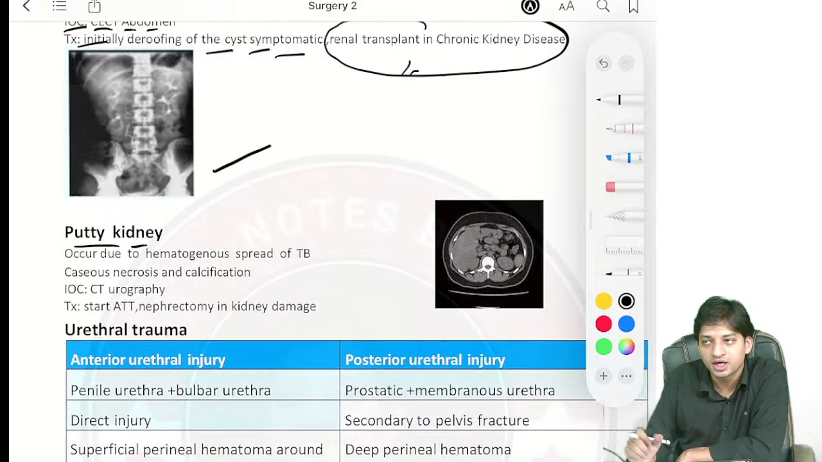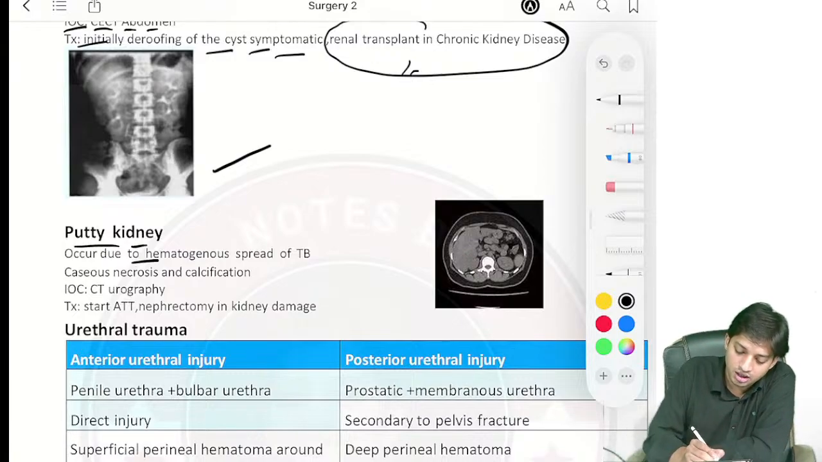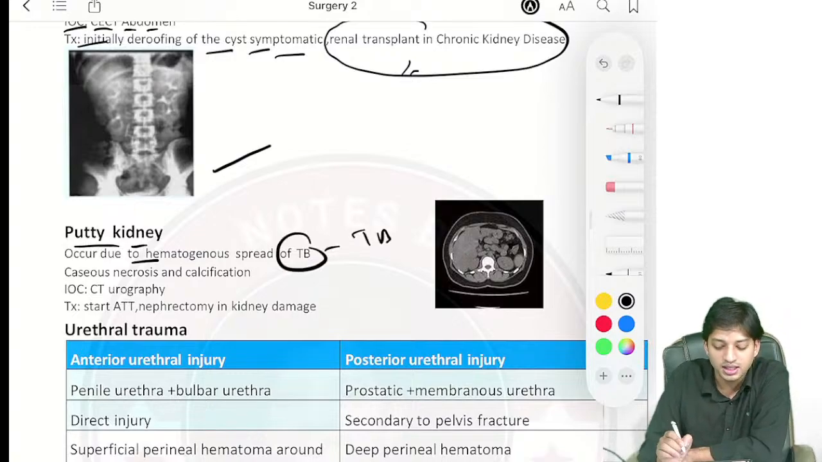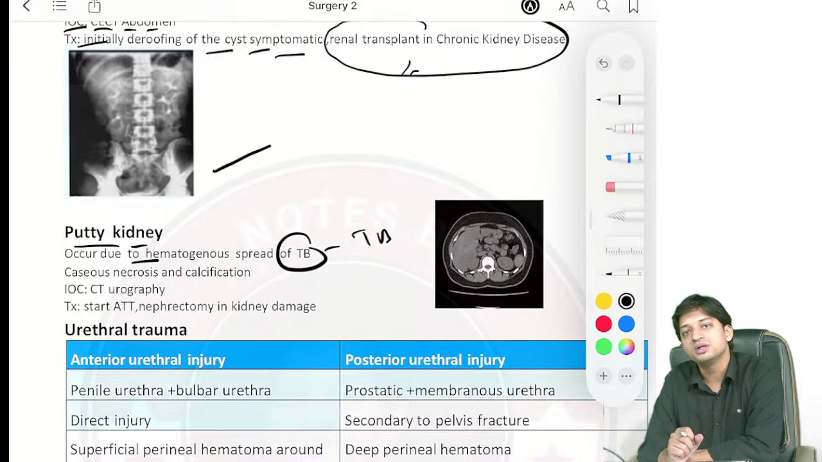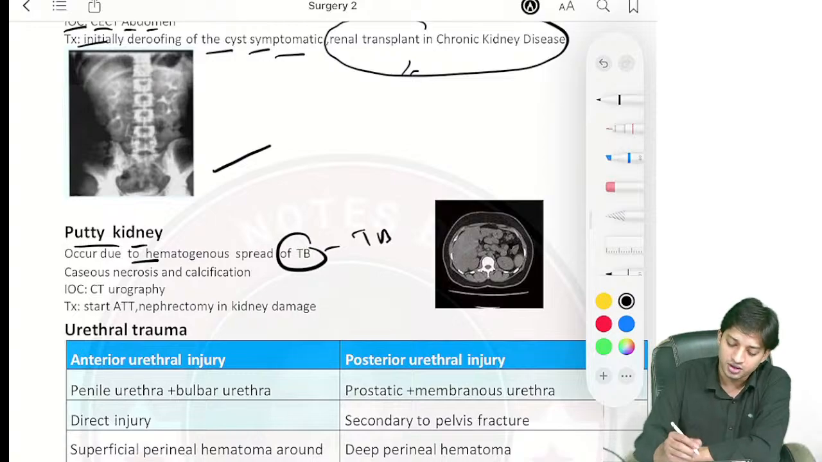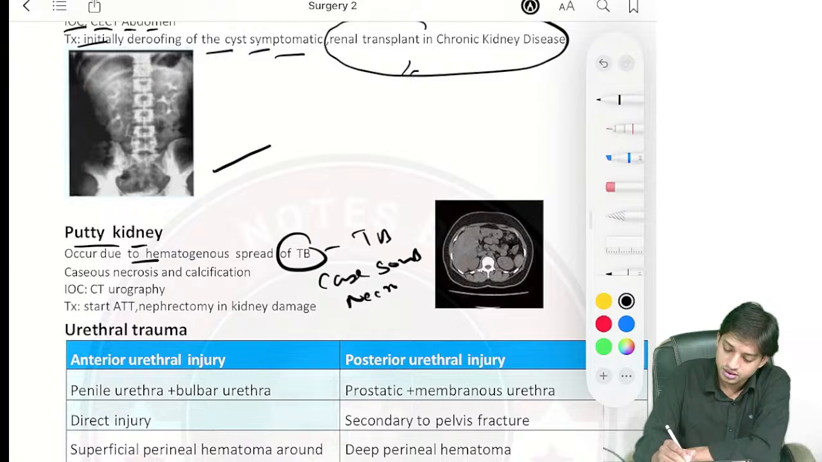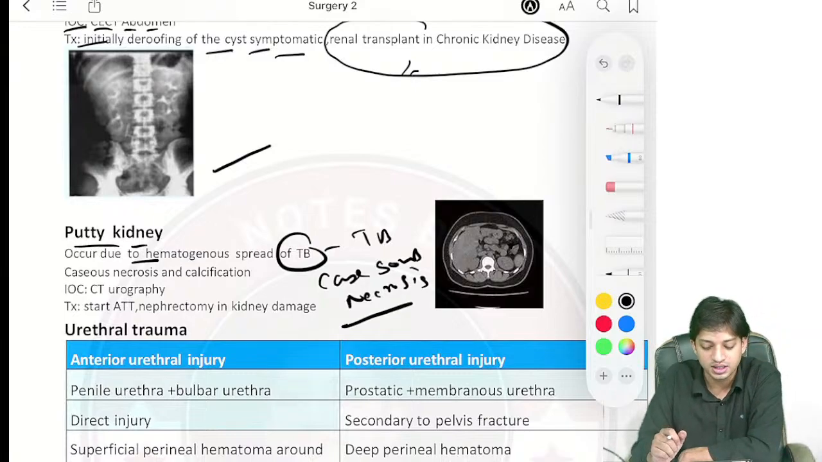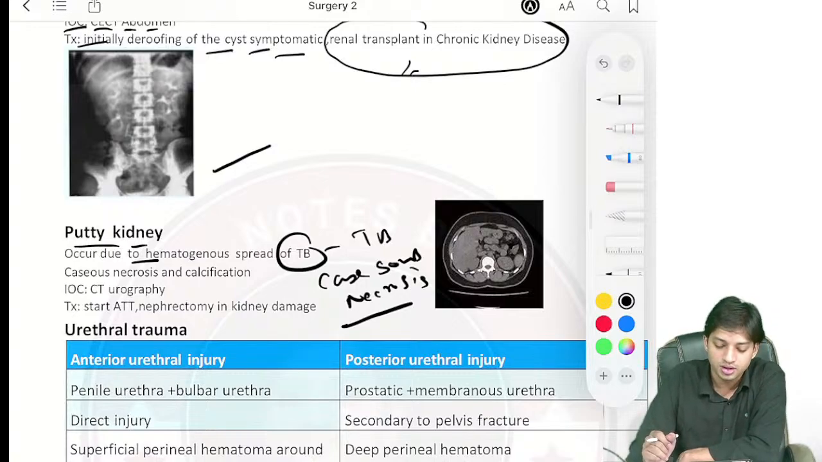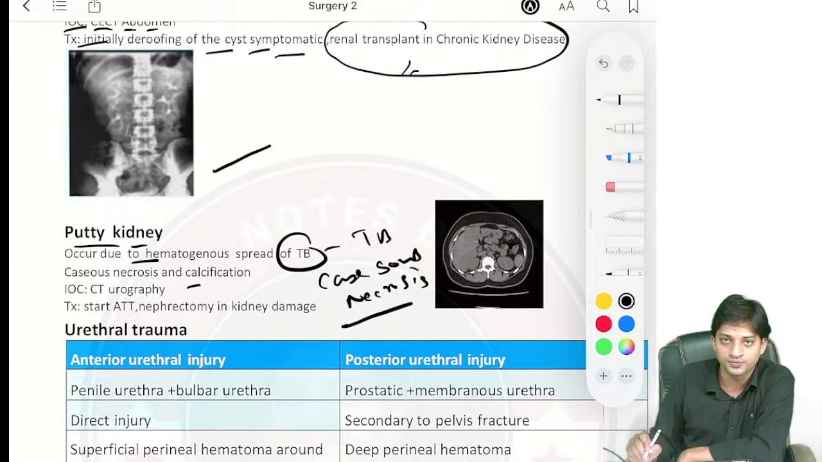So putty kidney, where does it happen and why does it happen? It occurs due to hematogenous spread of tuberculosis, TB, right? And we already know in TB, from the pathology part, can you recall and tell me, in TB what is happening? We are facing caseous necrosis, right? In TB you find caseous necrosis. So there will be caseous necrosis and calcification will be there. So what will be the investigation of choice? In putty kidney, the investigation of choice will be CT urography.